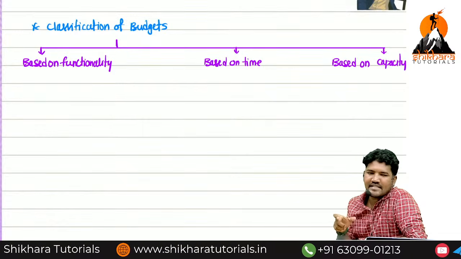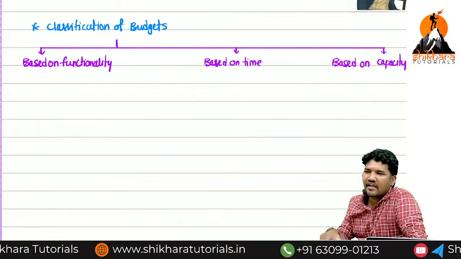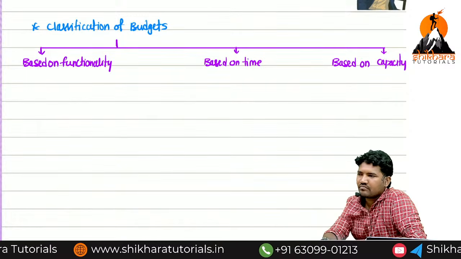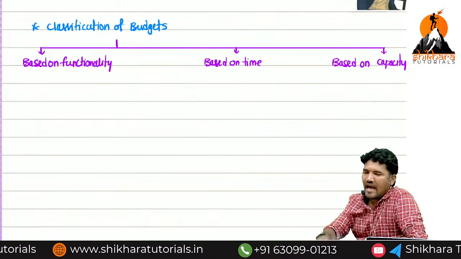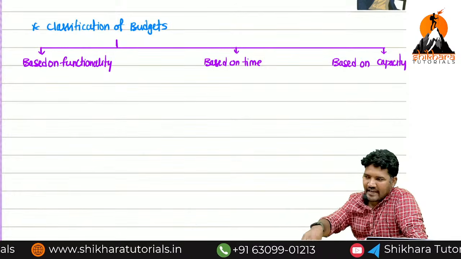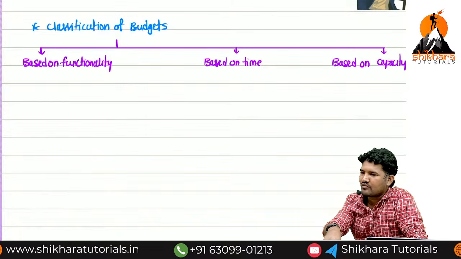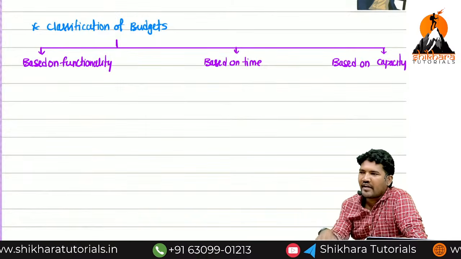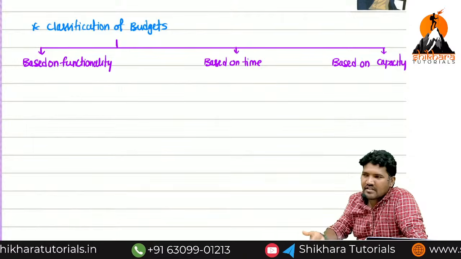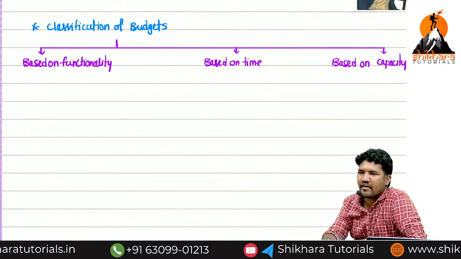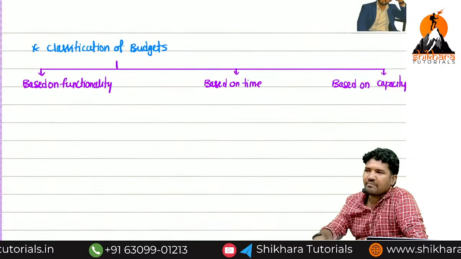The word functions represent day-to-day activities in the company. So what is the day-to-day activity? I will purchase raw material, I will assign labor, I will incur overhead cost, I will manufacture a commodity. Do you understand the meaning of functionality? The day-to-day activity in the organization is known as functionality. Are you guys okay?